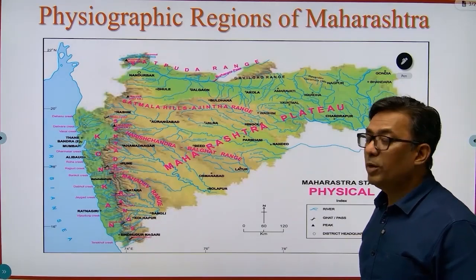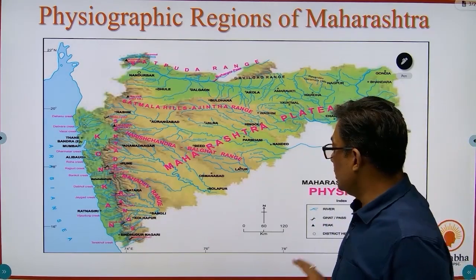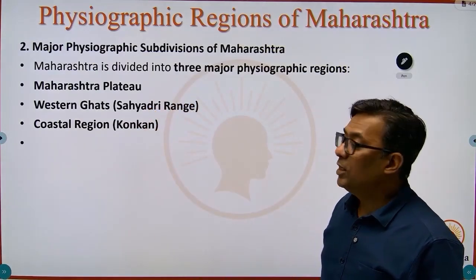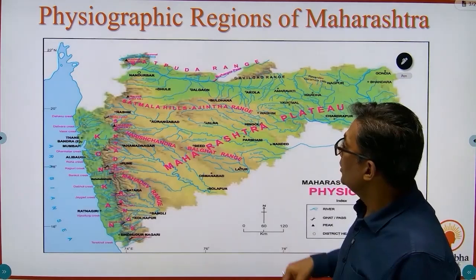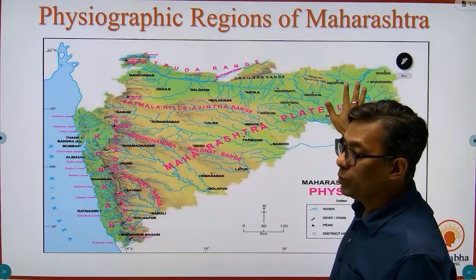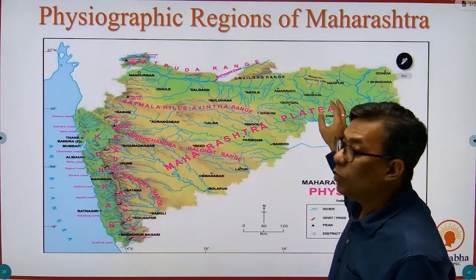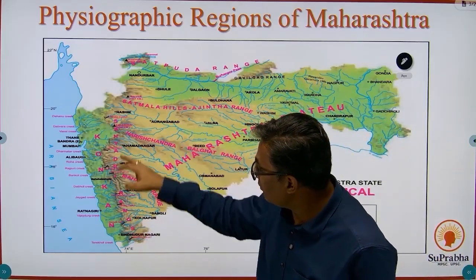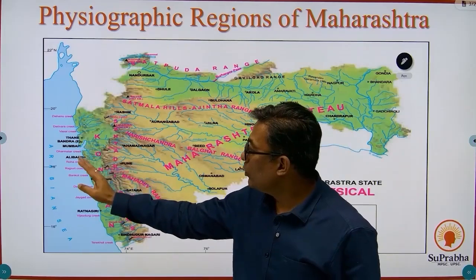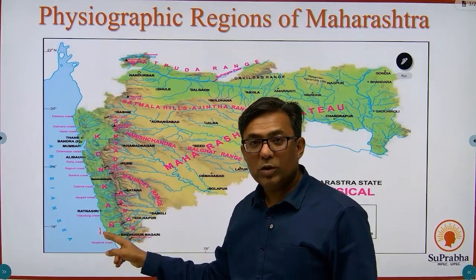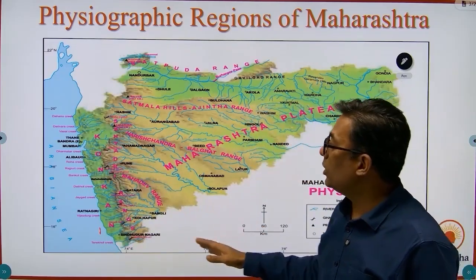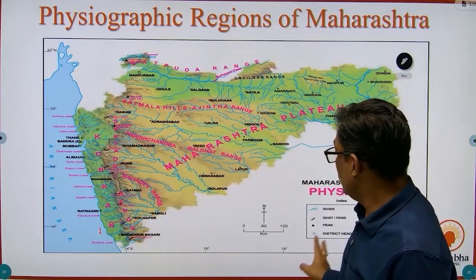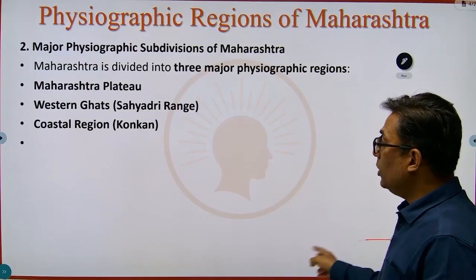If you look at the physiographic regions of Maharashtra, there are three physiographic regions: Maharashtra Plateau, Western Ghats, and the coastal region. So what are these? This whole is the Maharashtra Plateau. It forms a major part of Maharashtra. These are the Western Ghats, and to the west of the Western Ghats you have the Konkan Coast. So the three physiographic regions of Maharashtra are the Konkan Coast, the Western Ghats, and the major part being the Maharashtra Plateau. We are going to look into all these aspects one by one.